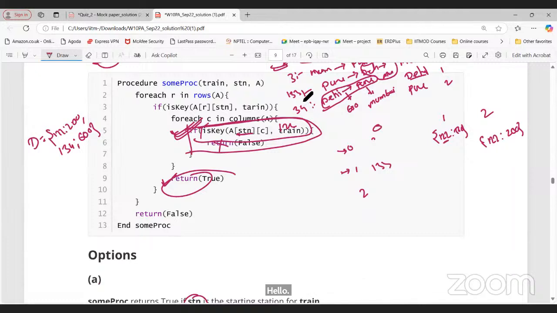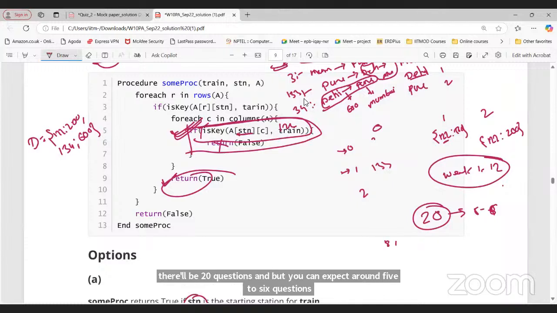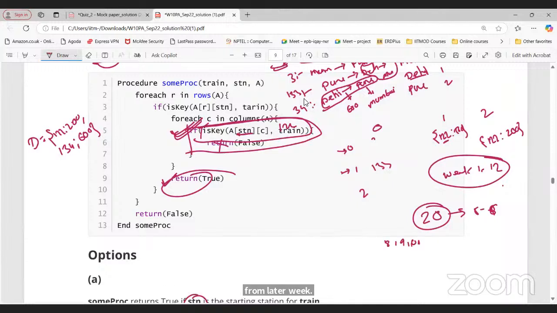Sir, which segment has a very high percentage in terms of weightage? There is no fixed weightage. Weeks 1 to 12, everything is included. There will be 20 questions, but you can expect around 5 to 6 questions from the later weeks 8, 9, 10, 11. So from these 4 weeks, 5 to 6 questions will be there. 7 questions are also possible.